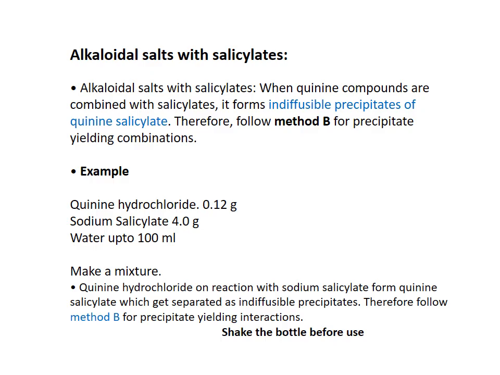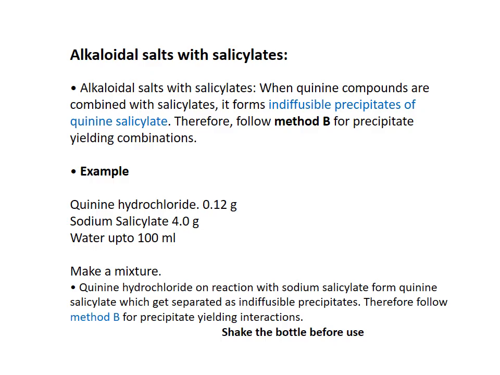Now it is inside the mucilage, but there is no free reacting ingredient. Then we can mix the first solution which contains the first reacting ingredient into the mortar which contains the second reacting ingredient, then mix by thorough trituration. Then if any other ingredients are there, we can add them.